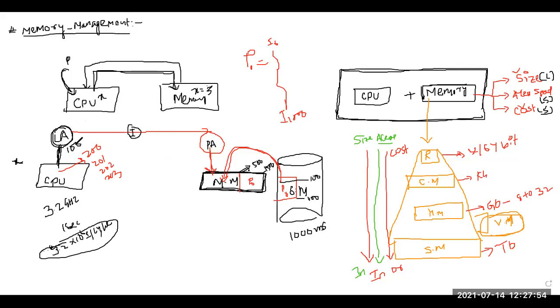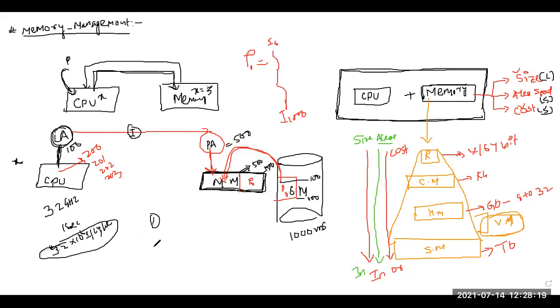Now I have to convert this logical address to what? The physical address, which should be your 500. So I will use some methodology to convert this logical address to your physical address. First of all, who is going to convert this? The operating system is responsible to convert this logical address to the physical address.